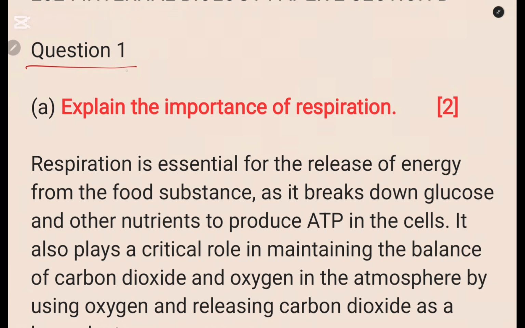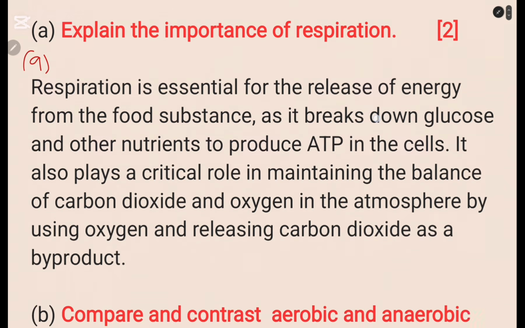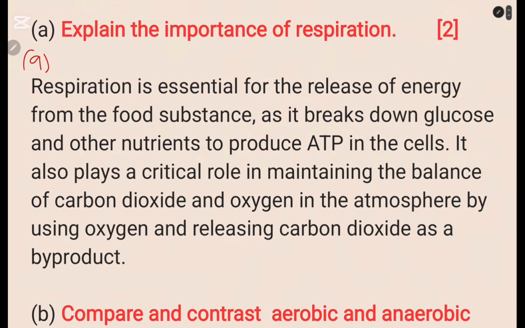So you have question 1 here. A of question 1 says, explain the importance of respiration. So now, when you are writing, I've just written the question here for the sake of following, but when you are answering, you just write A. Okay, you don't write any title, you don't write anything, you just number your question. Let's say you're answering question 1, then of course A, you just put A like this, then you start writing. I guess I'm not confusing anyone.